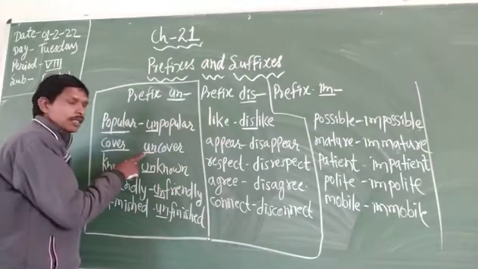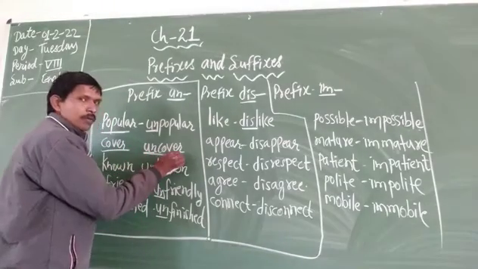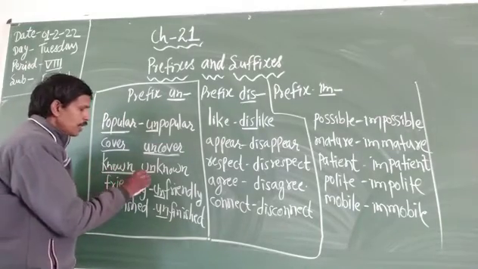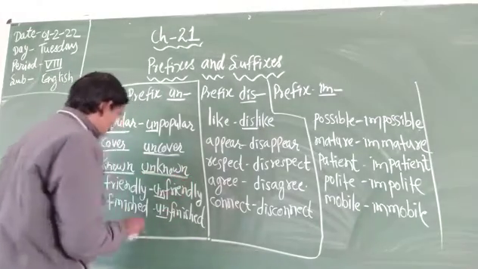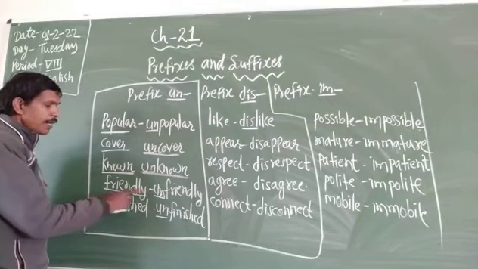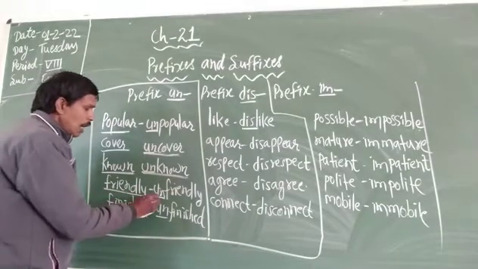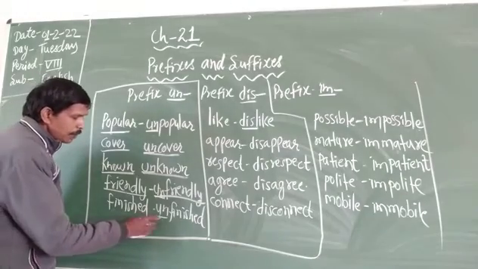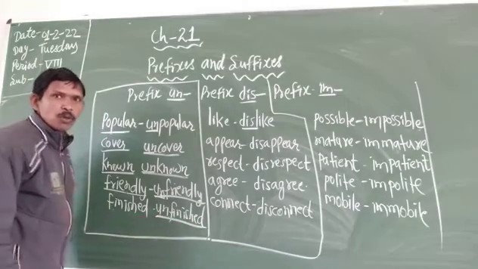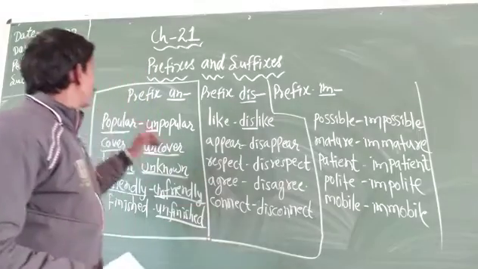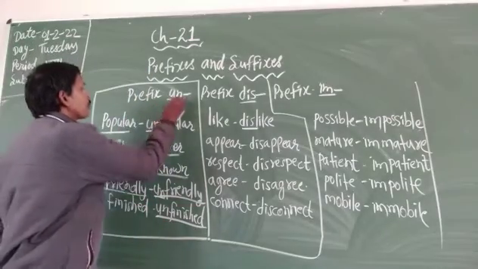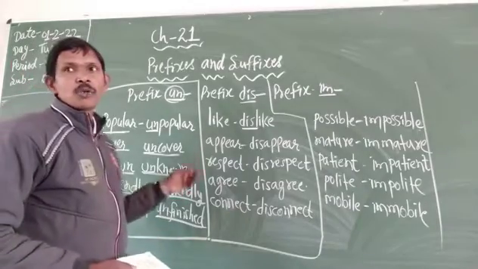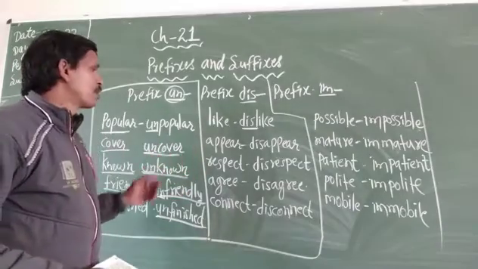Cover, we add un, it becomes uncovered. Known, when we add un, it becomes unknown. Friendly, when we add un, it becomes unfriendly. Finished, when we add un, it becomes unfinished. Okay, these are the prefixes when we add un to the words to make another word with a different meaning.